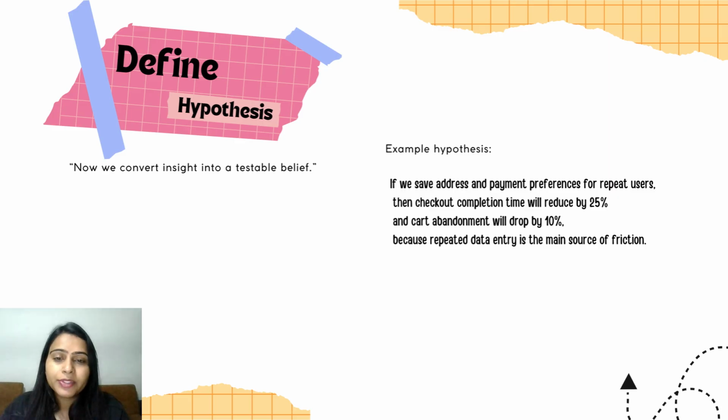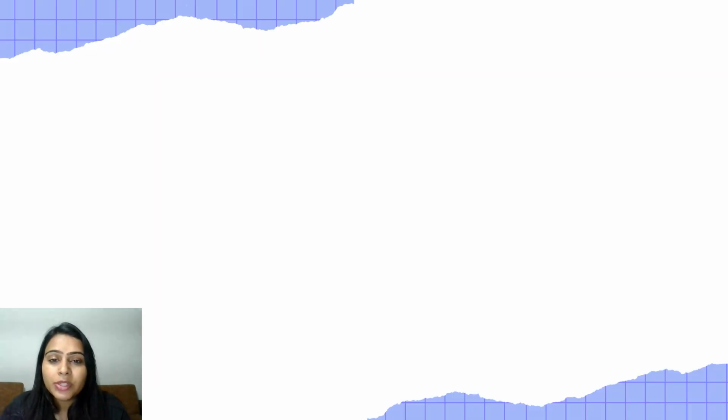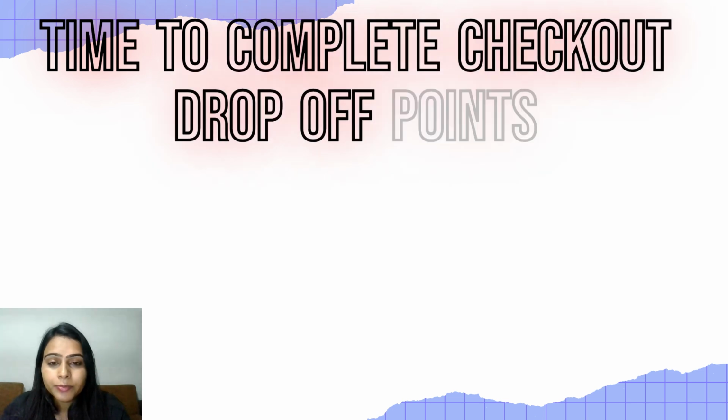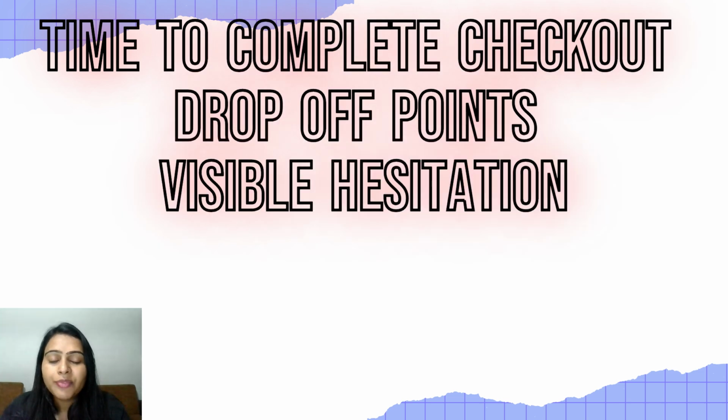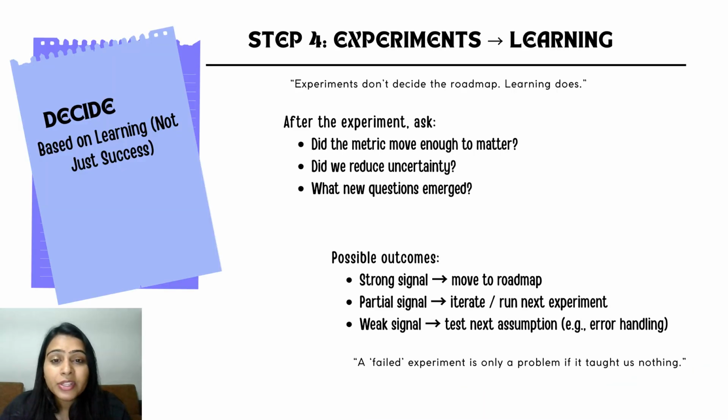So instead of building the feature, we design the smallest possible experiment. For example, we design a Figma prototype with autofill address and payment details and test it with a small set of users. The task was simple: place an order, and we observed time to complete checkout, drop off points, and visible hesitations. Because if behavior doesn't change here, it won't change in production.